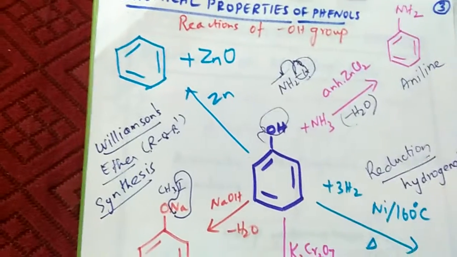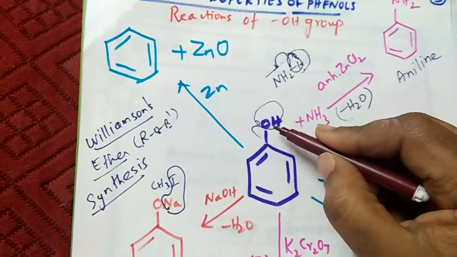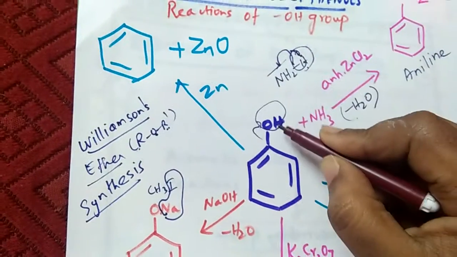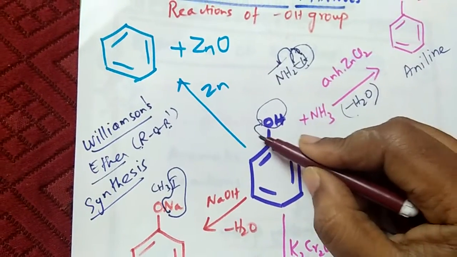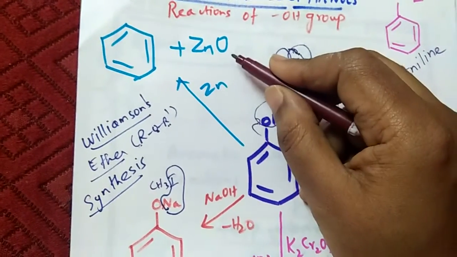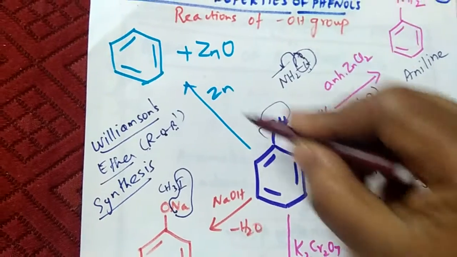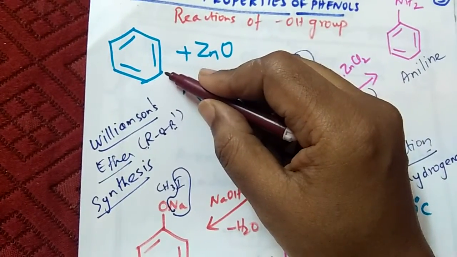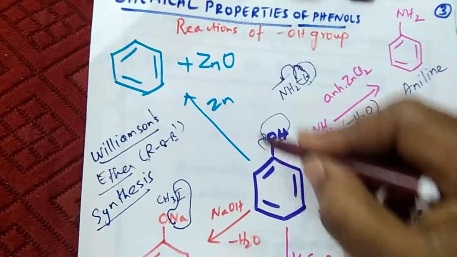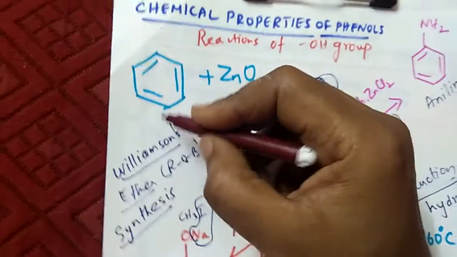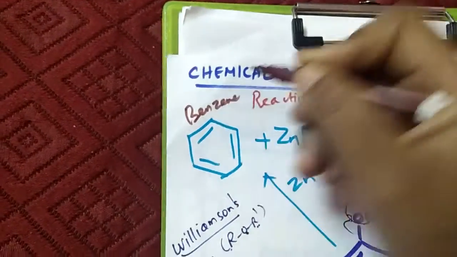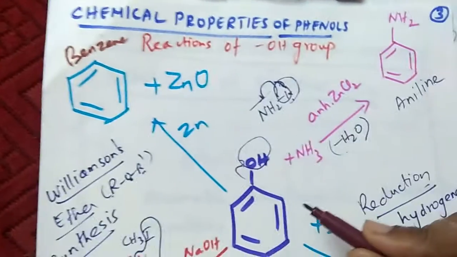Phenols undergo various types of reactions with respect to the hydroxyl group. Phenols, when treated with zinc dust, form this oxygen atom, which gains the shared pair of electrons and combines with zinc to form zinc oxide, and you get benzene as the main product, with zinc oxide as the byproduct. So phenols, when treated with zinc dust, will give you benzene, and zinc oxide as the byproduct.